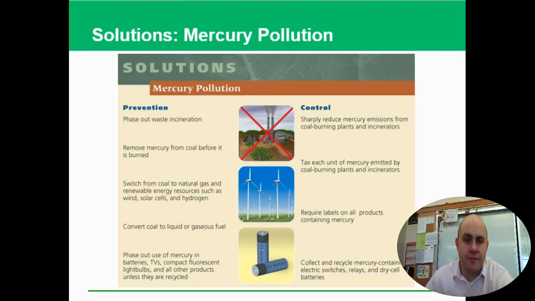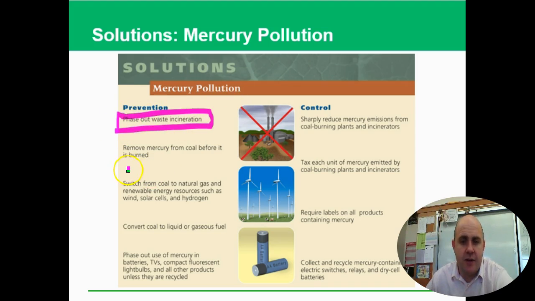So mercury pollution, preventions and controls. So we need to find a way, if we're going to burn less stuff. So if we phase out waste incinerators, it's going to help with the mercury levels a lot. Remove mercury from the coal before it's burned. So can we separate the two? Yes, it's expensive, but it's possible. We can switch from coal to other forms because they have less mercury in them. Like natural gas has no mercury versus coal, so burn natural gas. And then you can also go to liquid phases as well besides that.